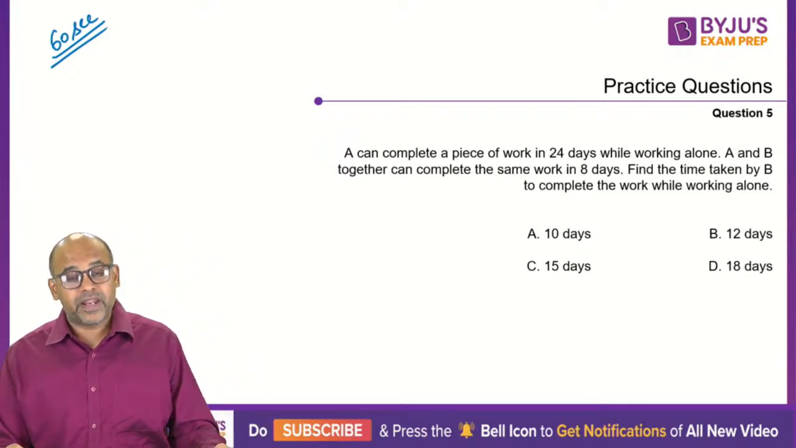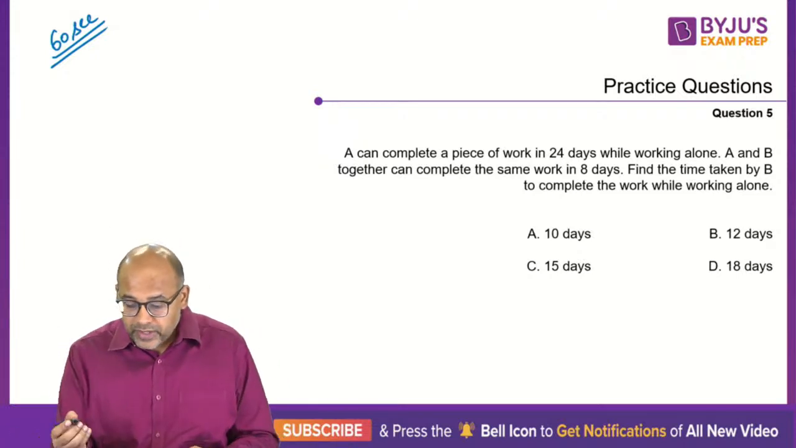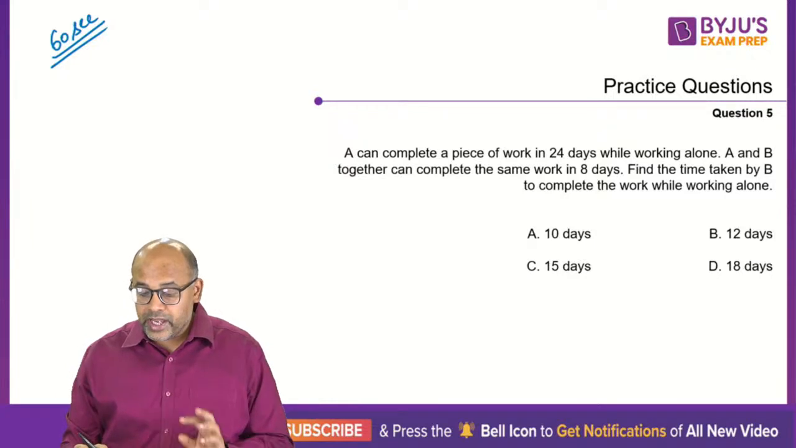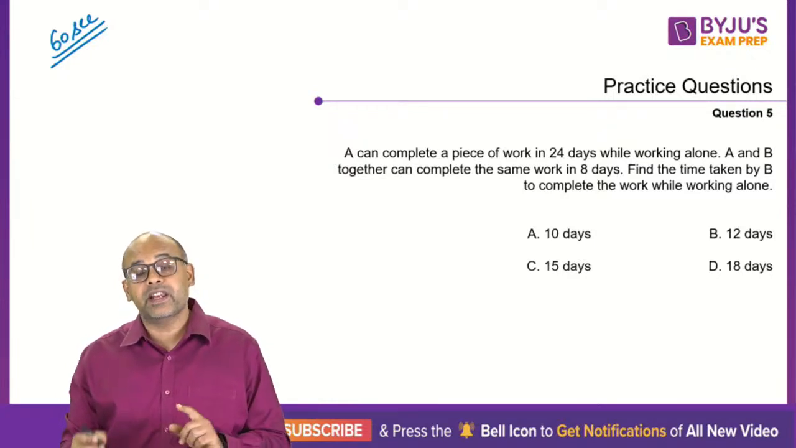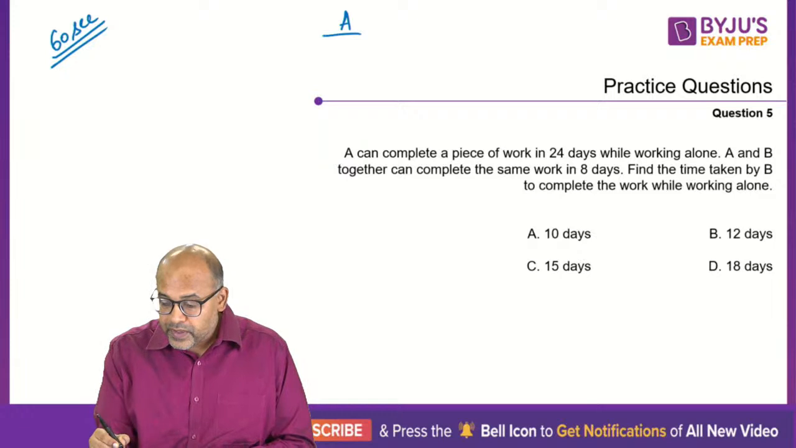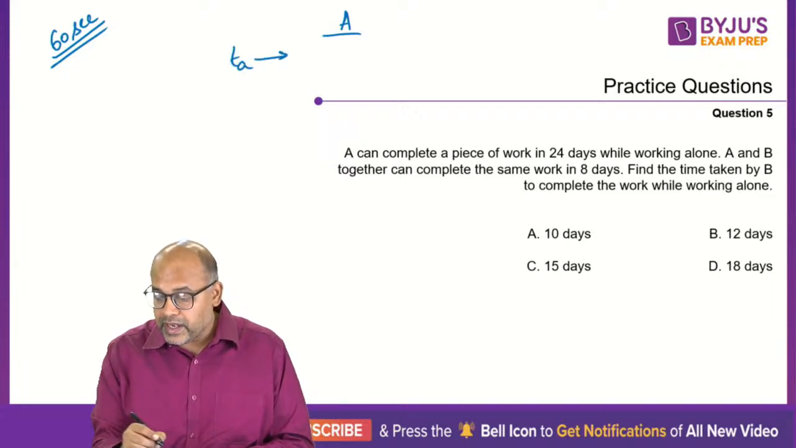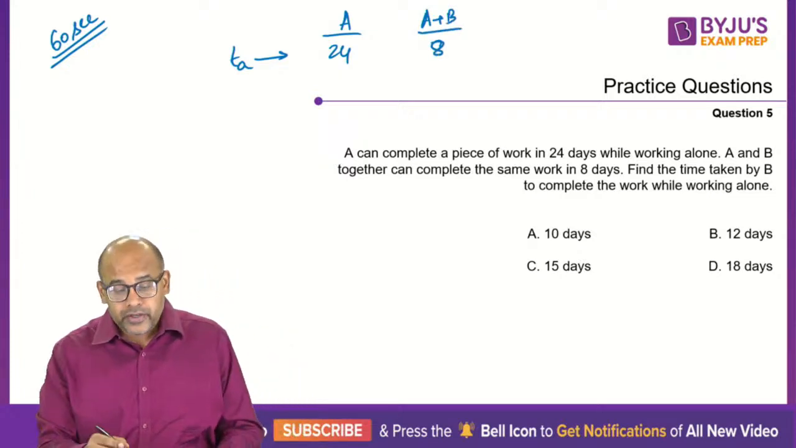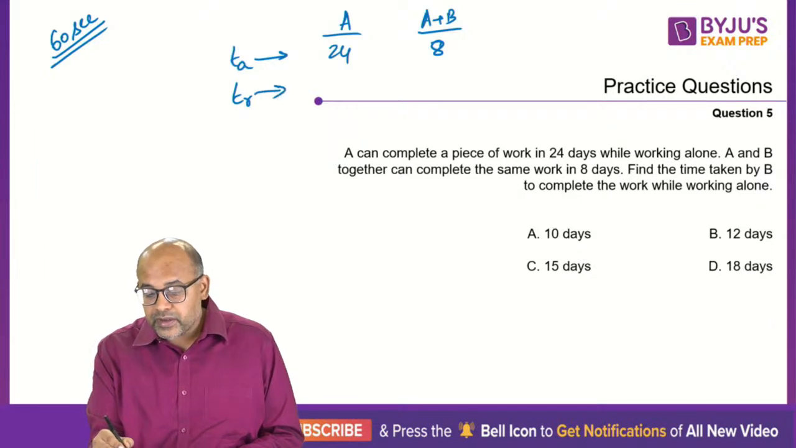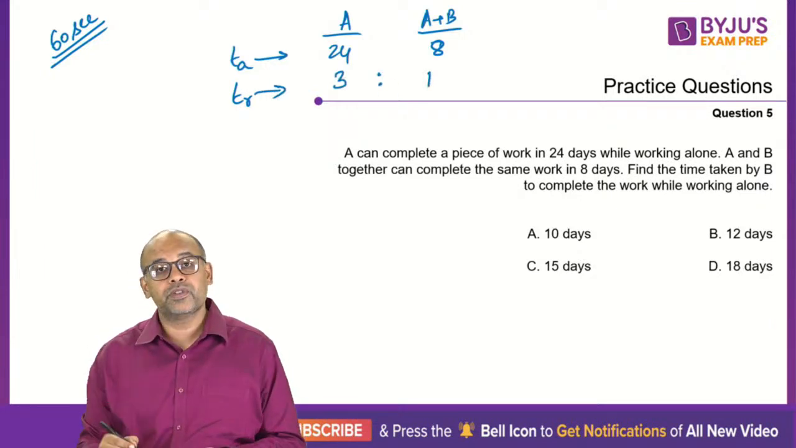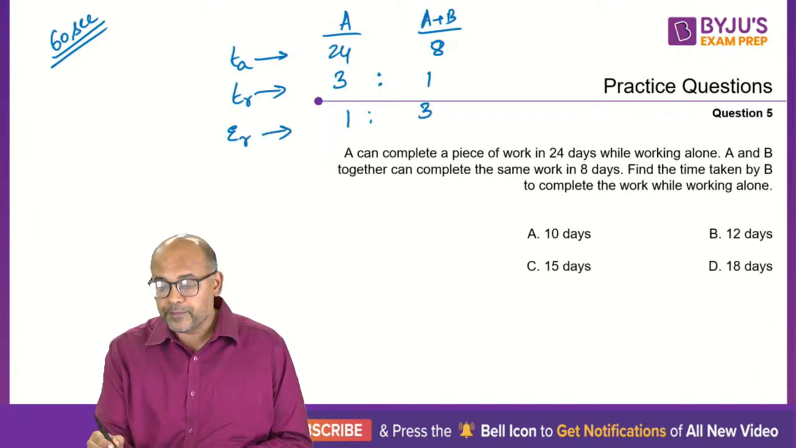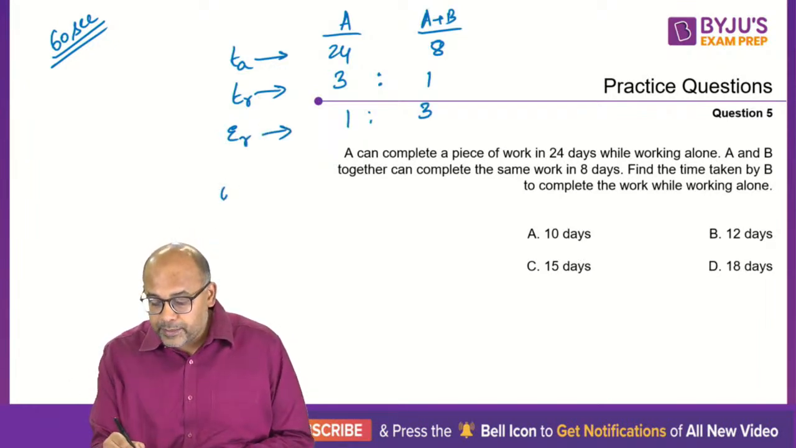So what is happening in this particular question? We are looking at A can complete a piece of work in 24 days while working alone. A and B together can complete the same work in 8 days. So if I write A, time actual taken by A is 24, whereas A plus B, the time actual is 8. Okay, so what is the ratio of times? 3:1, because ratio is 3:1, which means the efficiency should be 1:3. Once you get the efficiency, the next step is find the work.